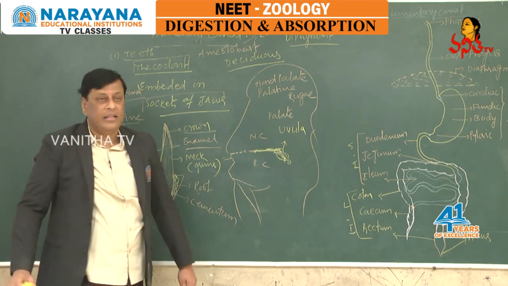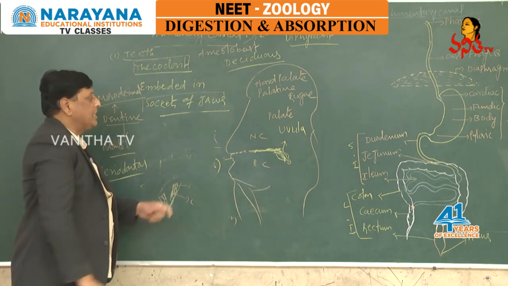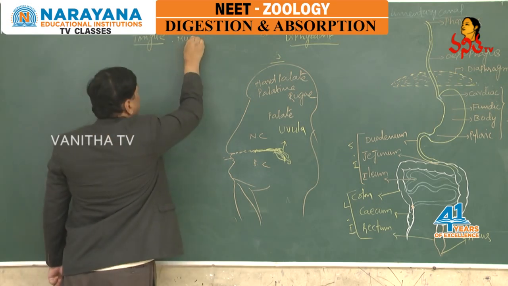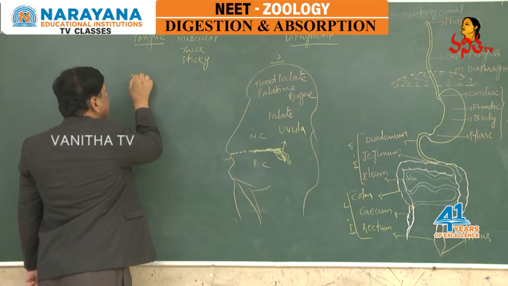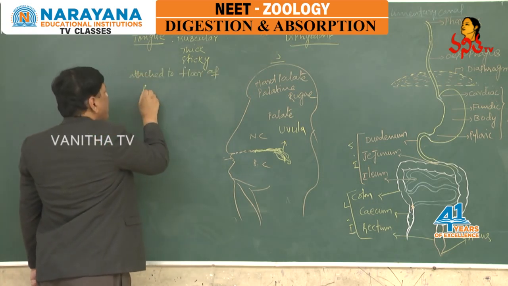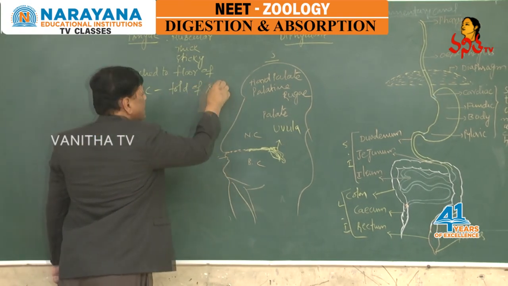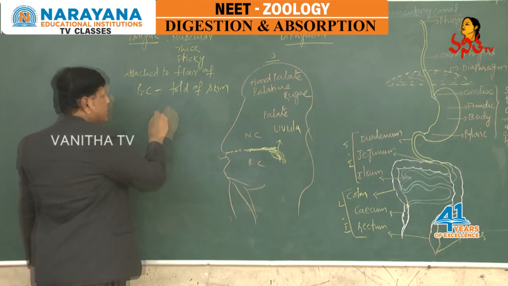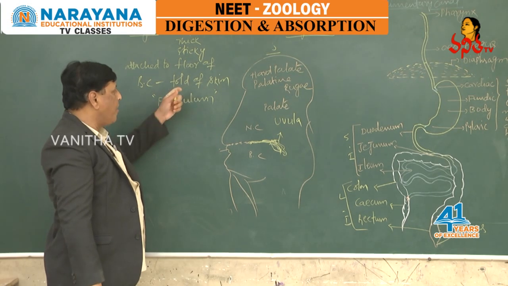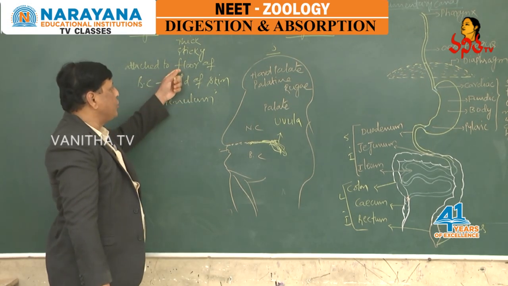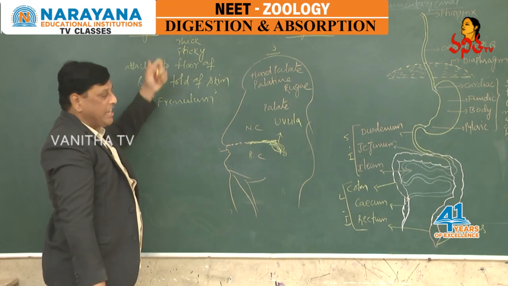Now let us see the second structure that we come across in the buccal cavity, the tongue. The tongue is a muscular, thick, sticky structure attached to the floor of the buccal cavity with a fold of skin which is called the frenulum. With the help of this frenulum, the tongue is attached to the floor of the buccal cavity.